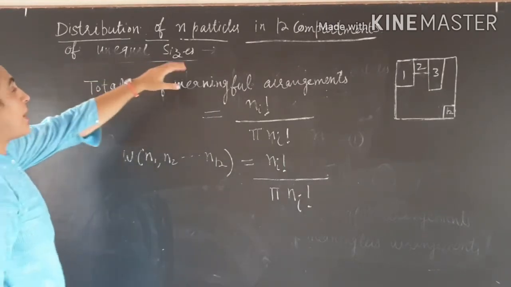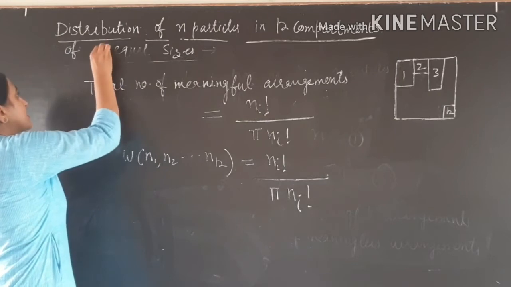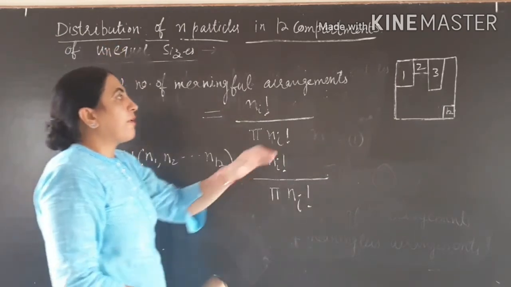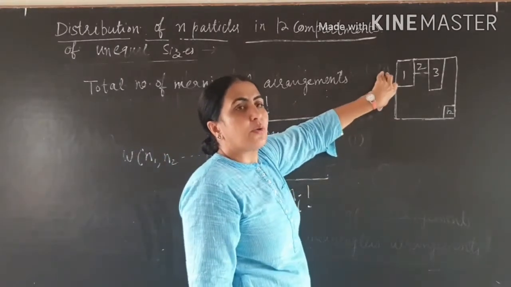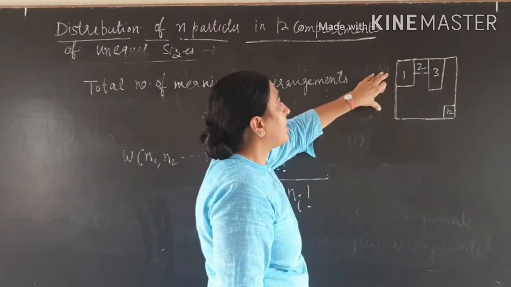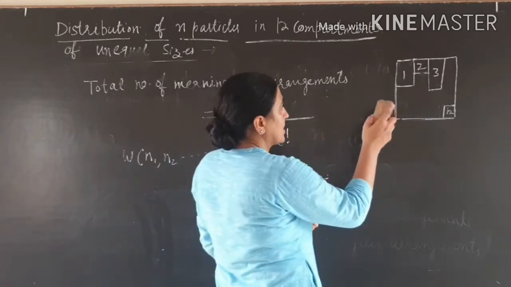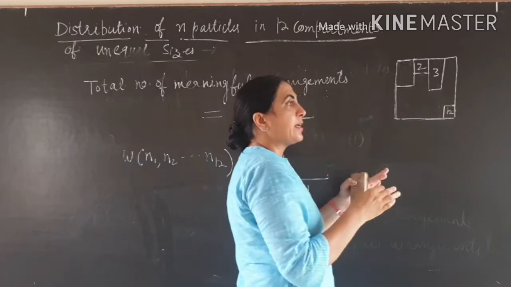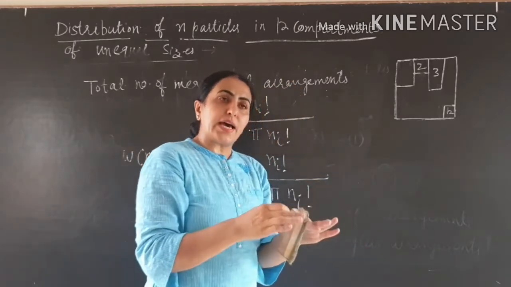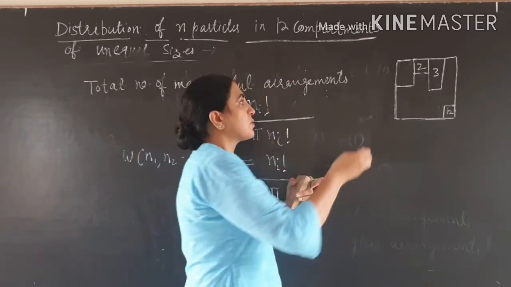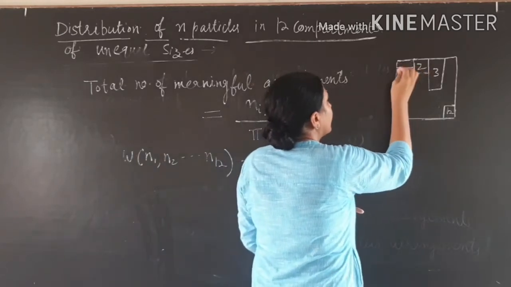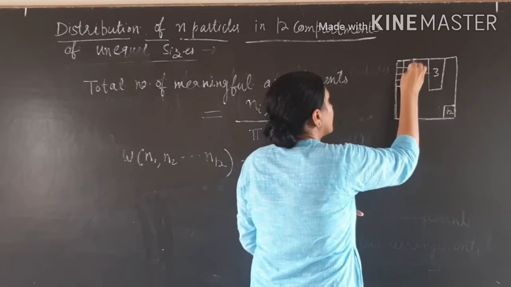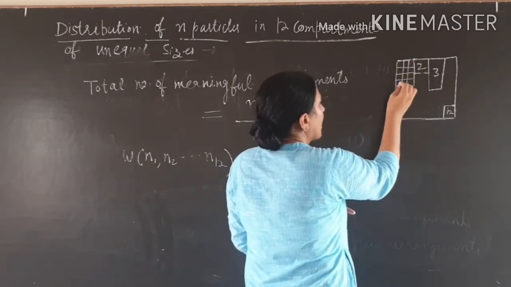Now the compartments are of unequal size. Now we divide these compartments into cells of equal size. Suppose the first compartment we divide into cells, 1, 2, 3, 4, square type, so they are of equal size.